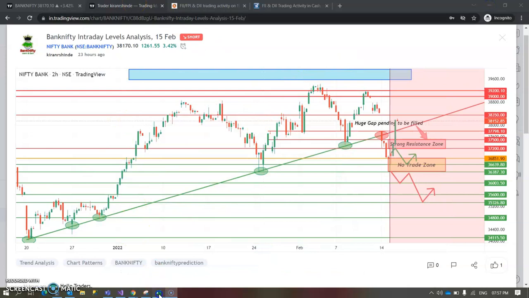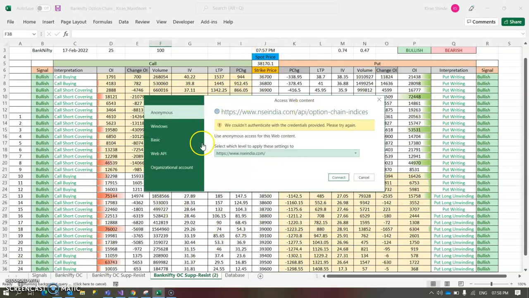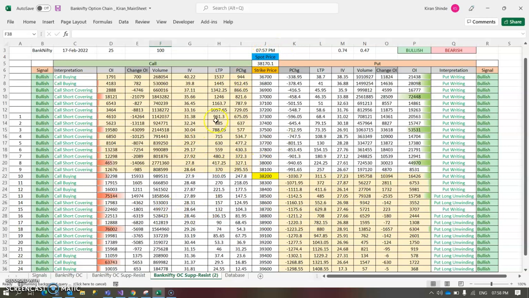So this is an option chain analysis, and you can see the time is 7:56, 7:57. It is just updated today, so we have got the updated end-of-day data. You can clearly see from here that those who had shorted the call have covered their positions.